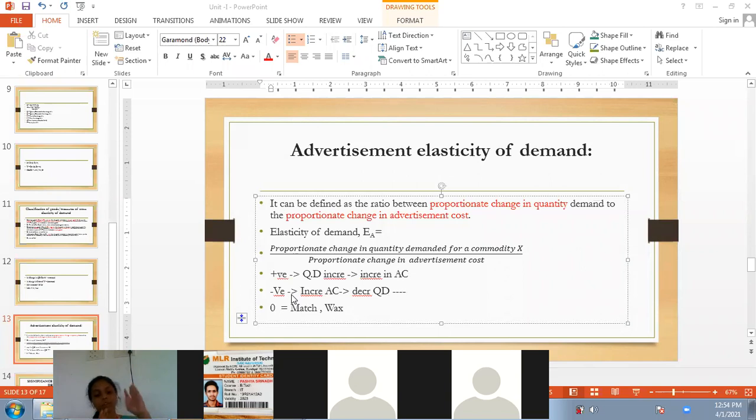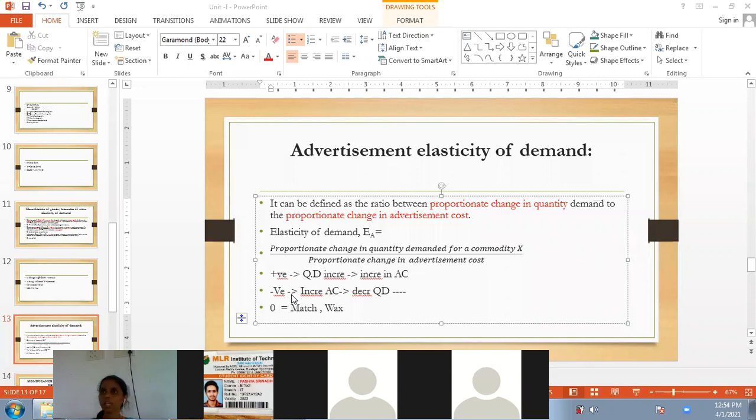The third aspect is neutral, that is zero. There is no relationship between quantity demanded and the other factor, the cost of advertisement. Quantity demanded and cost of advertisement are not related to each other.